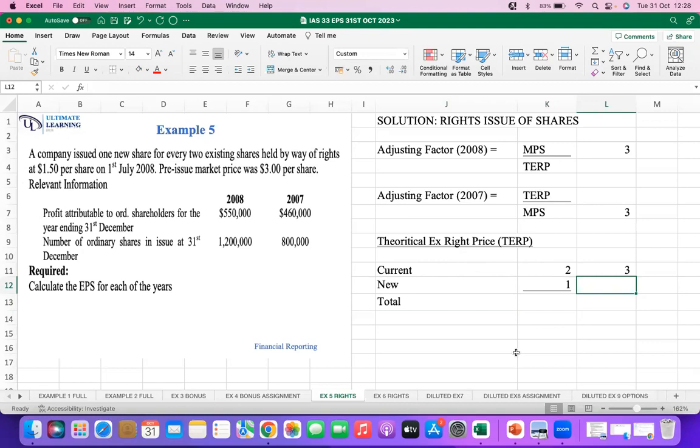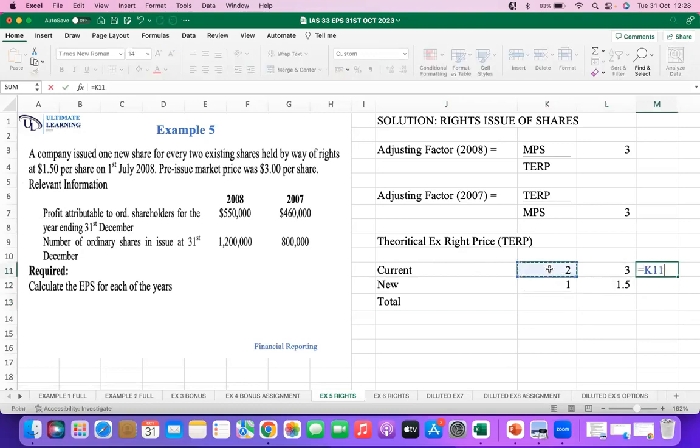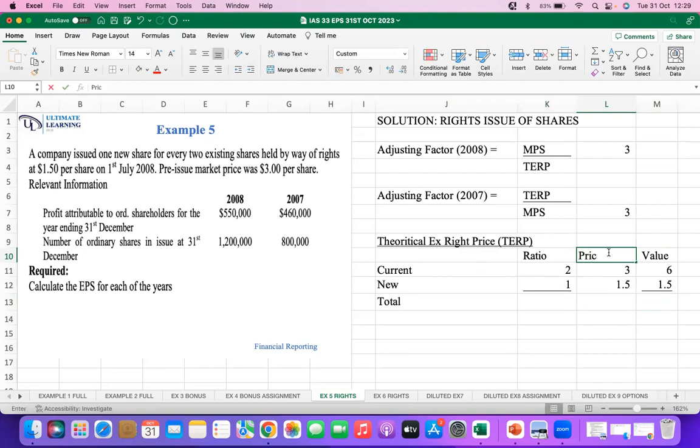So the value of the current is 2 times 3, and the value of the new is 1 times 1.5. Remember, this is the ratio, and this is the price per share.